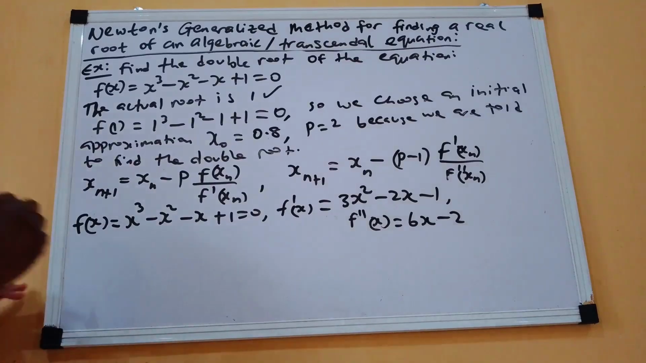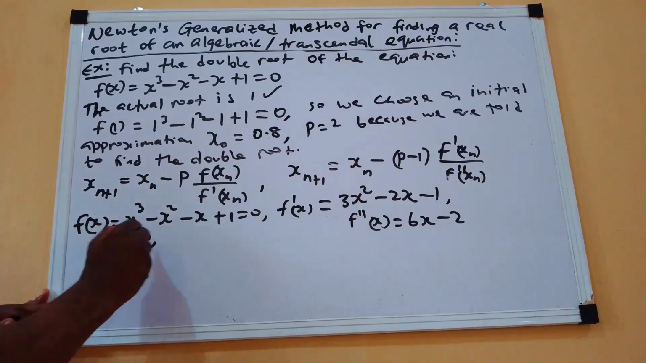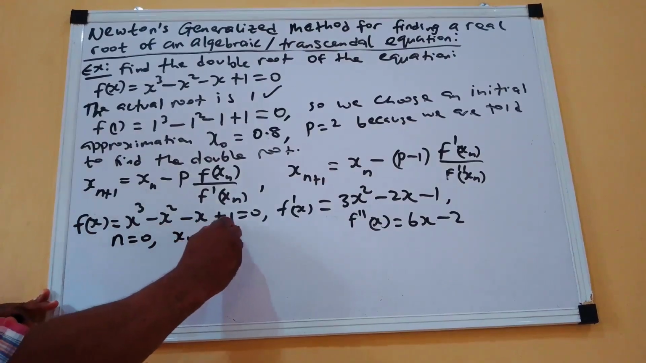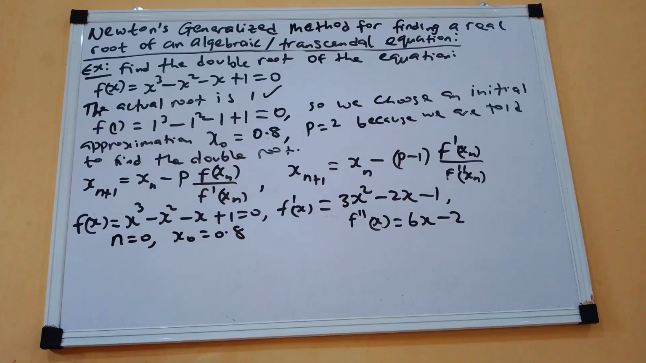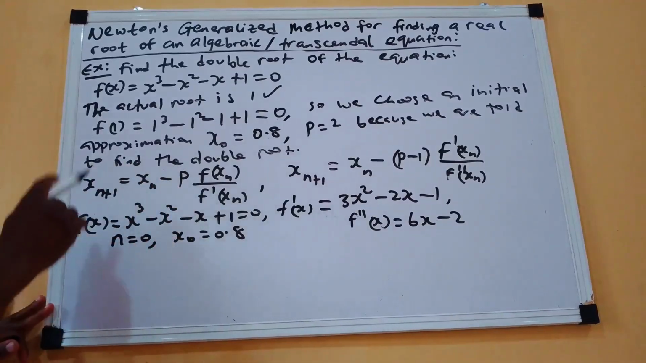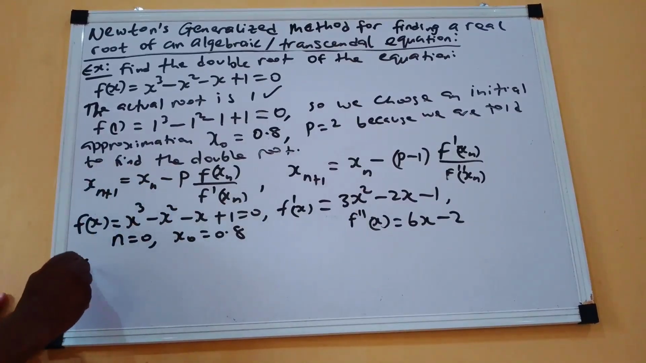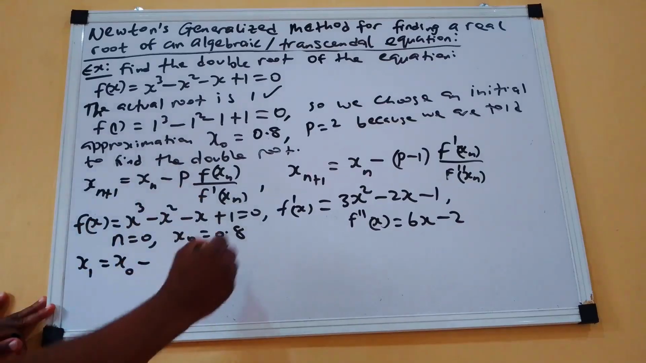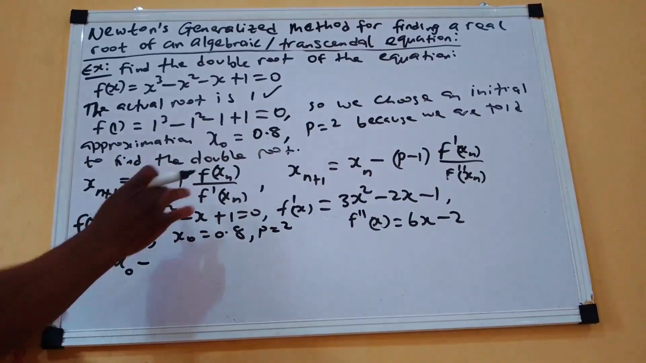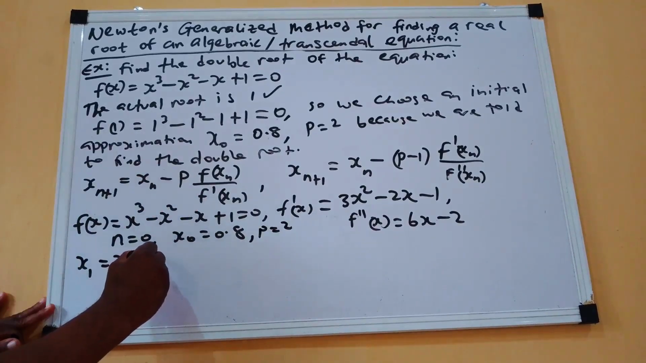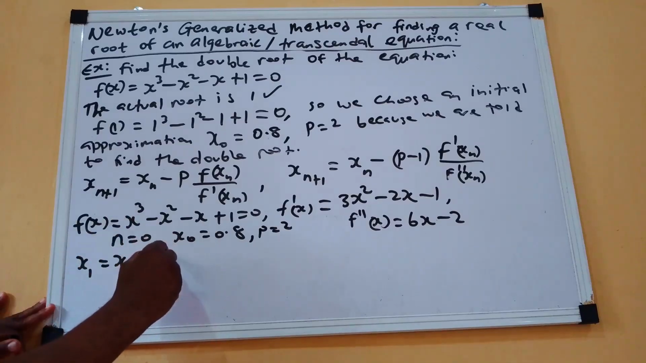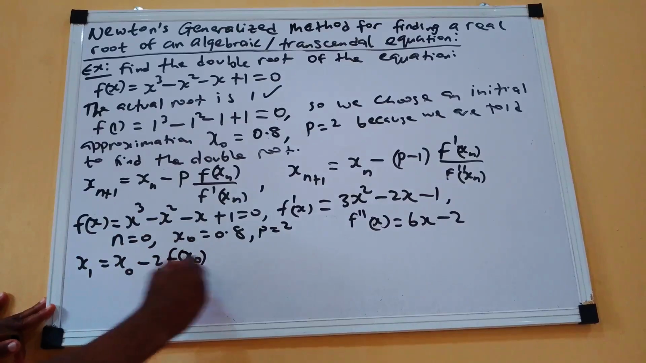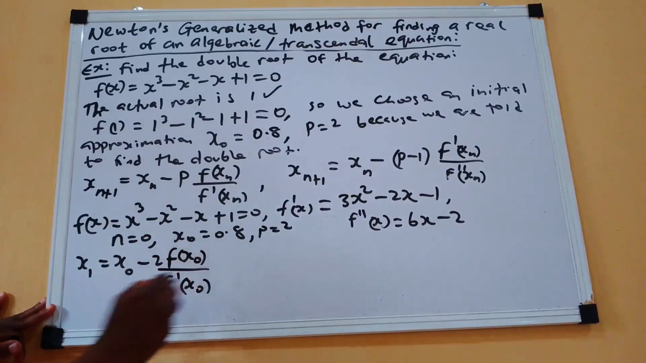Now, we can start our first iteration at n is equal to 0. Remember, our x naught is 0.8, as chosen because the actual solution is unity. So from these two formulae, when n is 0, we are going to have x1 equals x naught minus p, of course p is 2, which is the multiplicity, then f of x naught all over f prime of x naught. This one is for the first root.